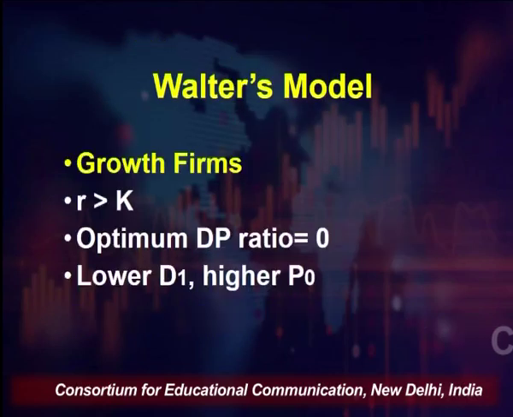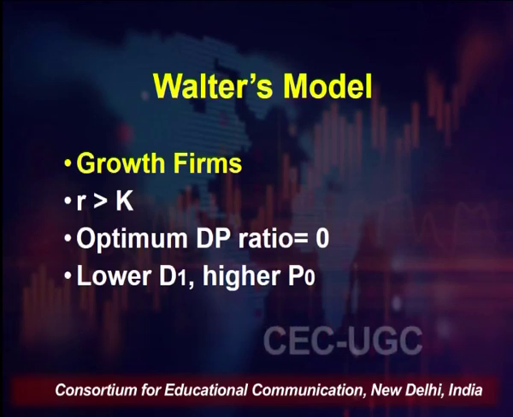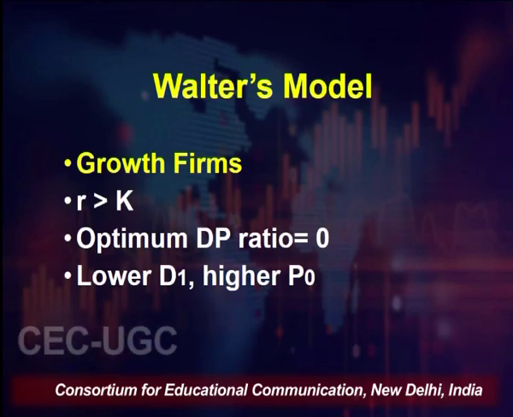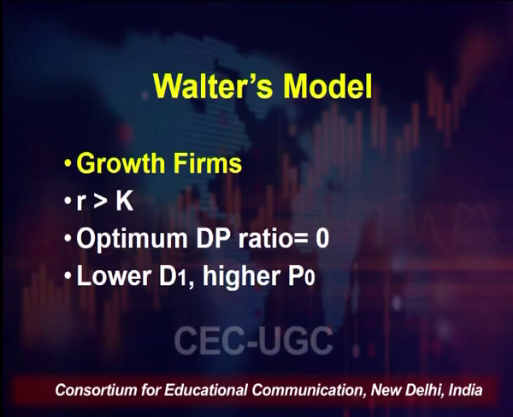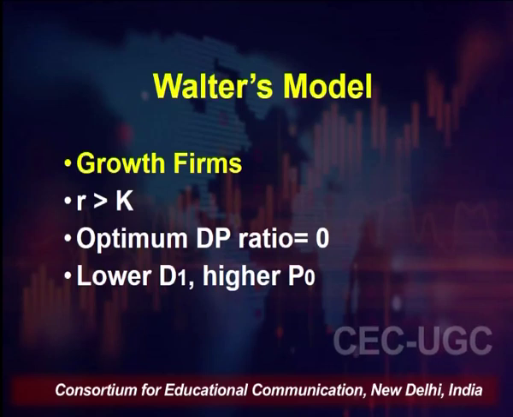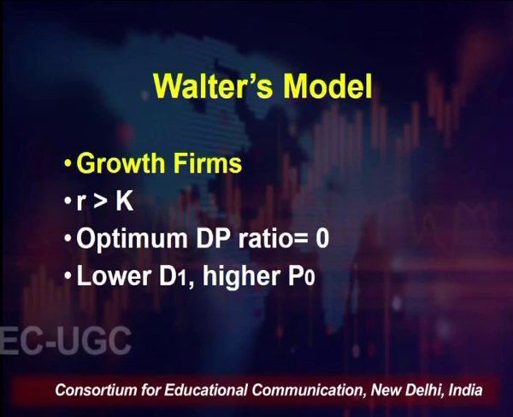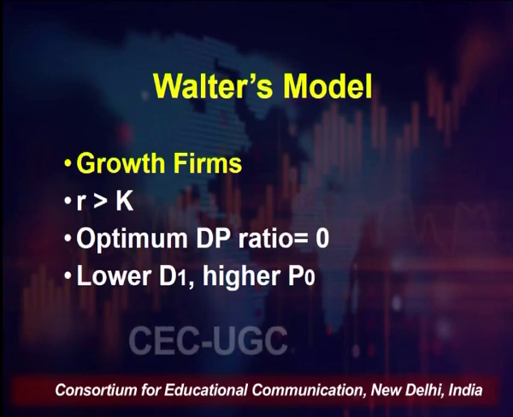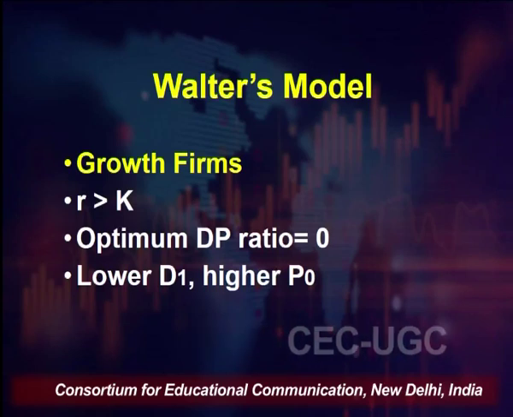Okay. So, Walter model also shows us how a firm changes, or there are certain conditions which define in what stage the firm is. It depends on certain factors. In the case of a growth firm, the rate of return R will always be more than the cost of capital. That means whatever you are earning is more than whatever you are paying in terms of cost of capital. So, your return is more than the cost that you are paying.